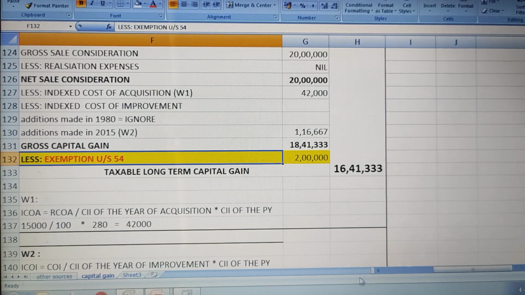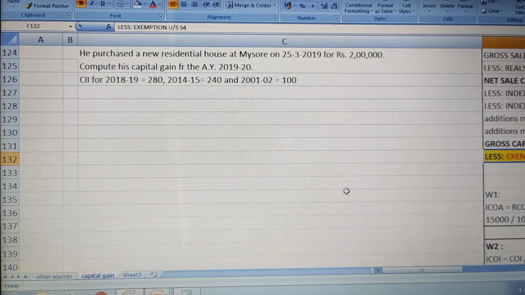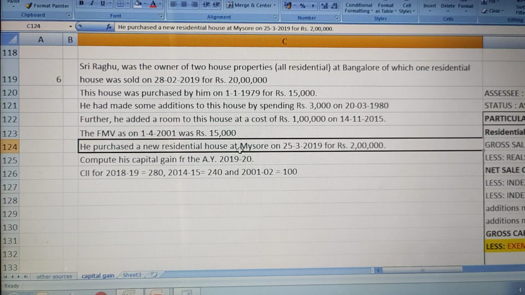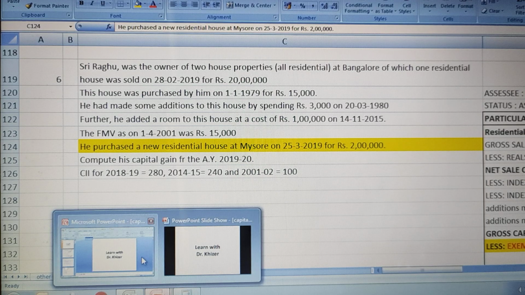Then next is exemption. This is the thing I wanted to tell you people. If you notice here, he has purchased a new residential house at Mysore on 25th March 2019 for rupees 2 lakh. So let me highlight this so that you will remember this point. He purchased a new residential house at Mysore on 25th of March 2019, which was costing 2 lakh rupees. Now let me take you to